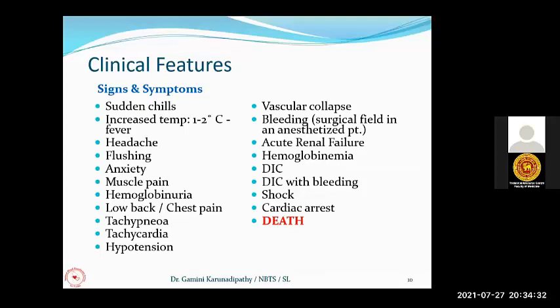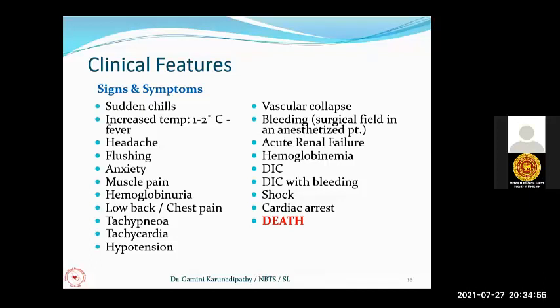So the patient can get acute renal failure, which can lead to chronic renal failure, and the patient can get DIC, and DIC with the bleeding, the patient can get shock and cardiac arrest. Ultimately, the patient may die. So acute hemolytic transfusion reactions due to ABO incompatibilities are very dangerous. Most of the time the patient can die.